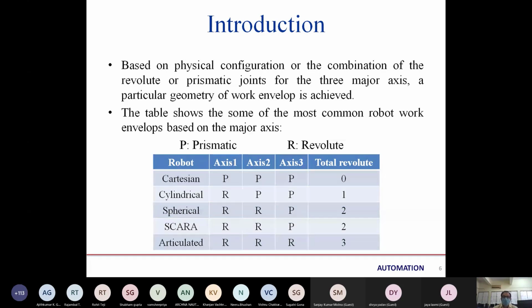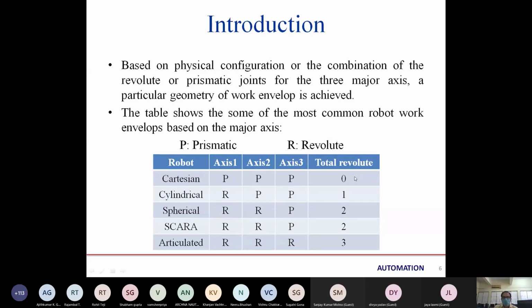So the table shows some of the most common robot work envelopes based on the major axis. Like in Cartesian, we have all the three axes, that is x, y and z, and all have linear motion. So we can say that it is prismatic motion. Axis 1 is prismatic, axis 2 is prismatic, axis 3 is also prismatic. That means P, P, P in all the three axes.